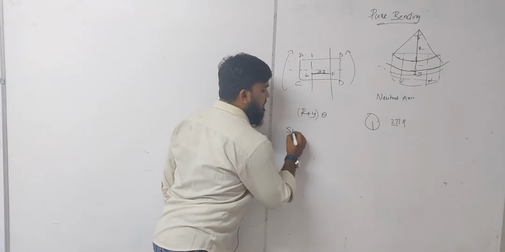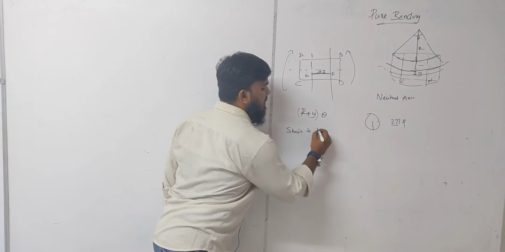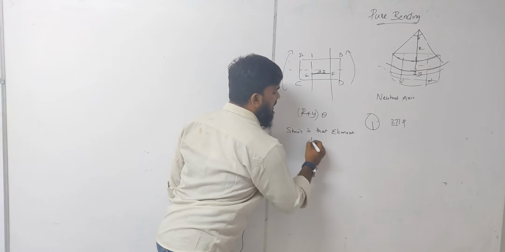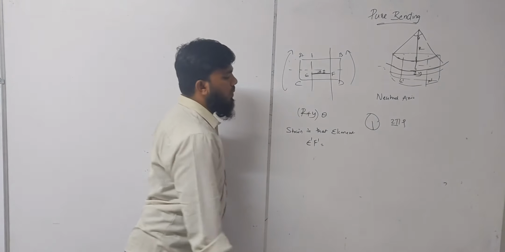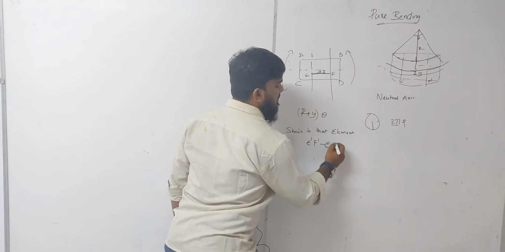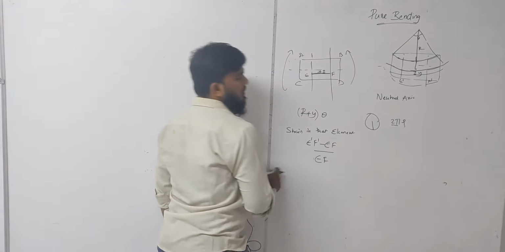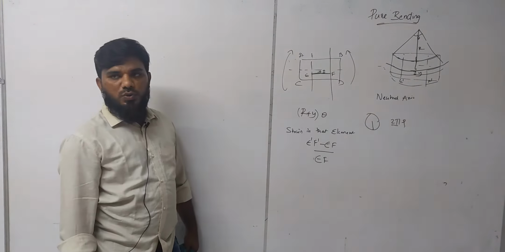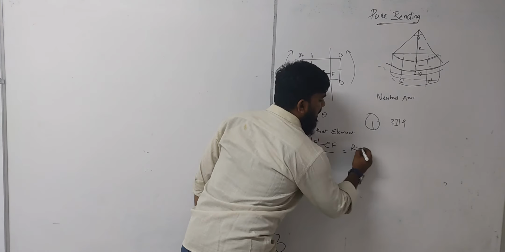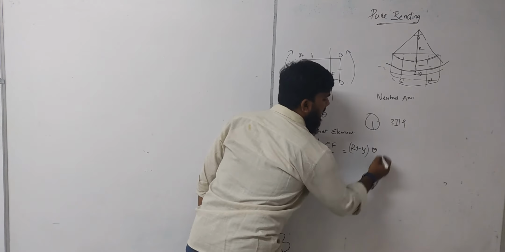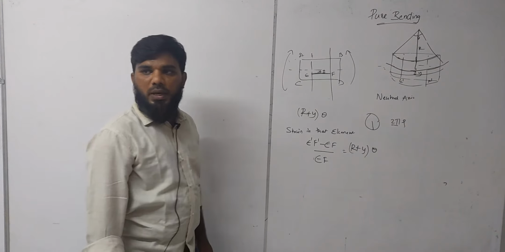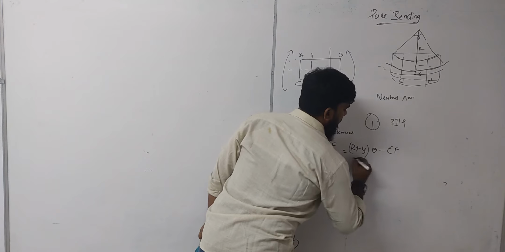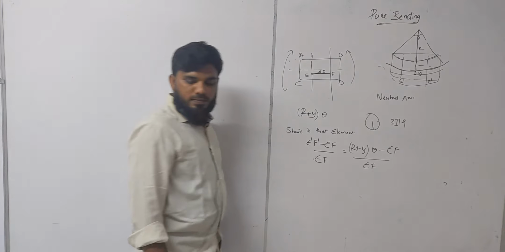Now if I want to measure the strain in that element, what is strain? The strain in element E dash F dash is equal to E dash F dash minus EF, divided by EF. E dash F dash is the new length, and EF is the old, original length. So that is R plus y into theta, minus EF, by EF. Correct?